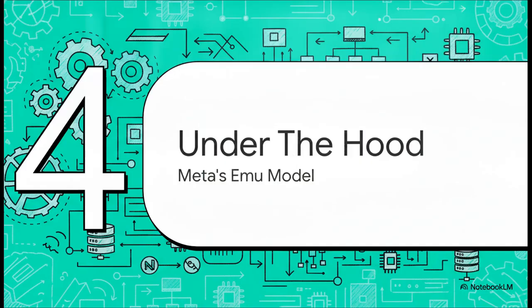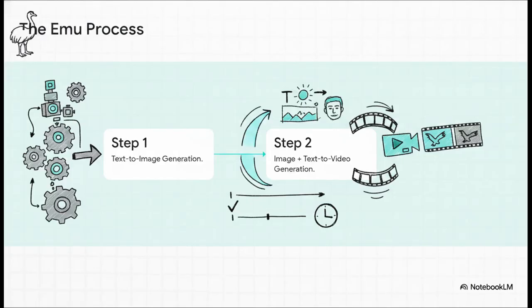All right, let's take a look at the tech making this possible in Section 4, Under the Hood with Emu. So previous video models were frankly pretty heavy and slow. Sometimes they required a whole cascade of 5 different models just to spit out a single clip. Meta's Emu, though, uses this incredibly smart factorized approach. It basically splits the job into 2 super efficient steps. First, it uses one diffusion model to generate a static image right from your text. Then, it uses a second model to take that image, combine it with the text, and generate the video. That's it. Just 2 models. This streamlined process lets it output 512 by 512 pixel, 4-second videos at 16 frames per second with stunning efficiency.